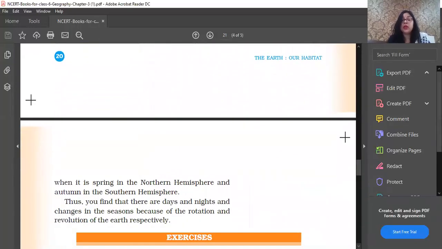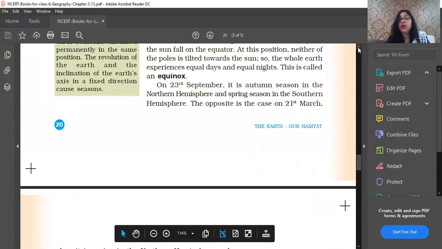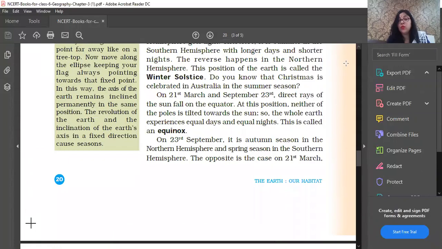When it is spring in the northern hemisphere, there is autumn in the southern. It means they are reverse. Like when we have the winters, they have the summers, and when they have the winters, we have the summers. So go through the lesson. I will ask questions tomorrow, and we are having the quiz also tomorrow.